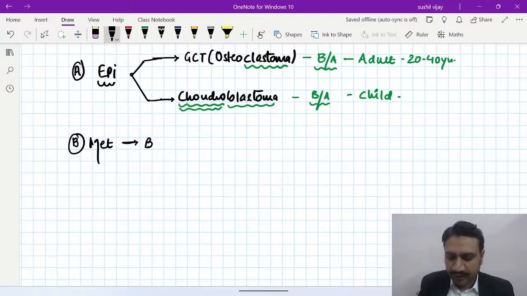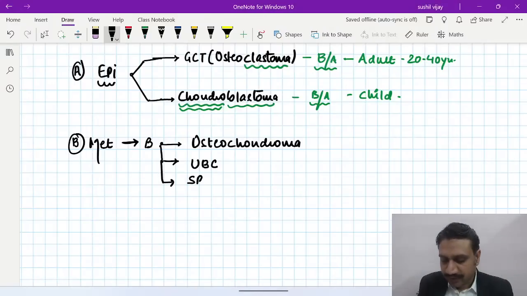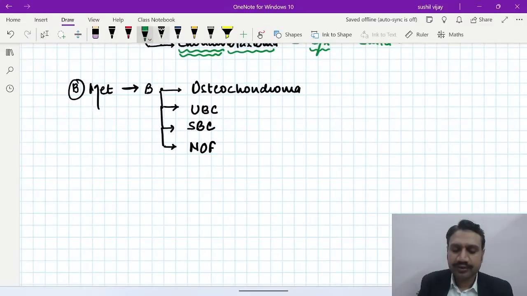Okay. Number one, the benign lesions. Number one is osteochondroma, which you know is a polyp-like growth. Second one, these can be unicameral bone cyst, or the simple bone cyst, right? And we can have a defect of the bony formation, which is also called as NOF, right? So how do we differentiate these things?